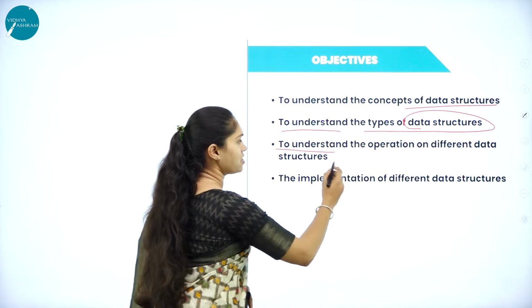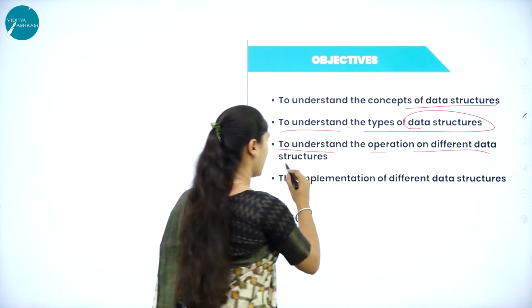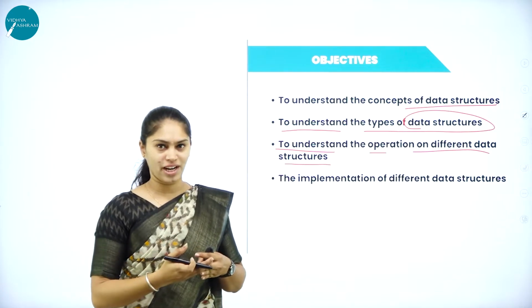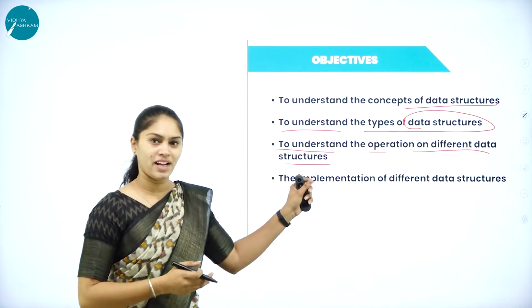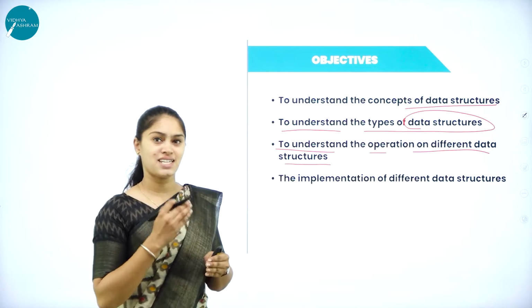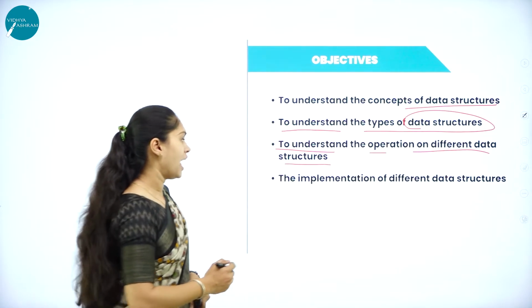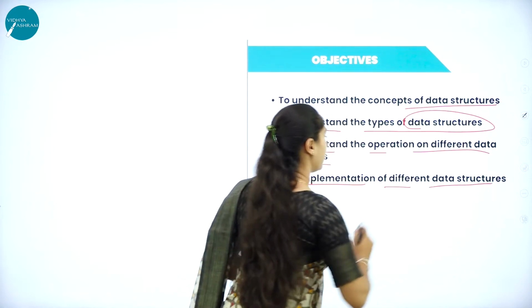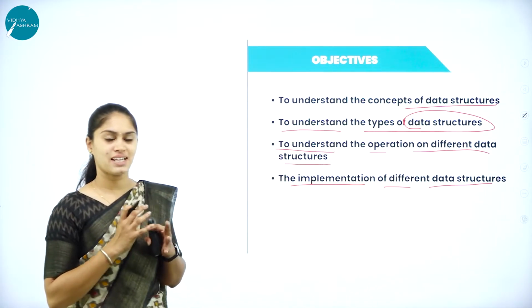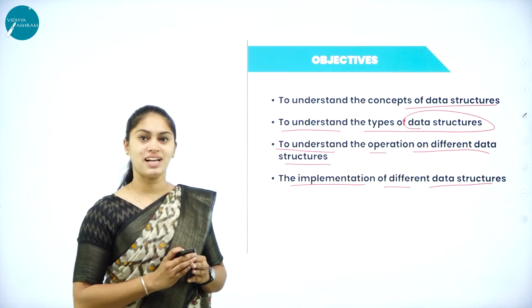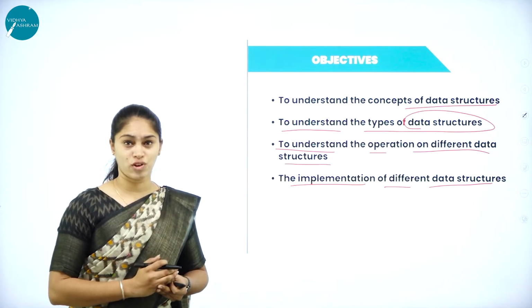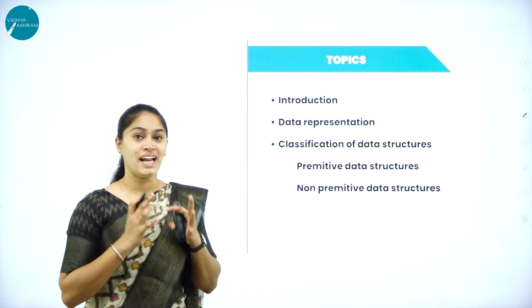And we will understand the operations on different data structures. When they are categorized, we are going to get to know what operations will be performed on each type of data structure. Along with that, we are going to learn about the implementation of different data structures. So these are the objectives of the data structures chapter, and it has more weightage, that is 14 marks. Now we'll see the introduction part.